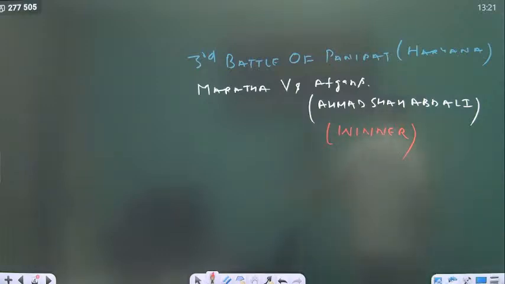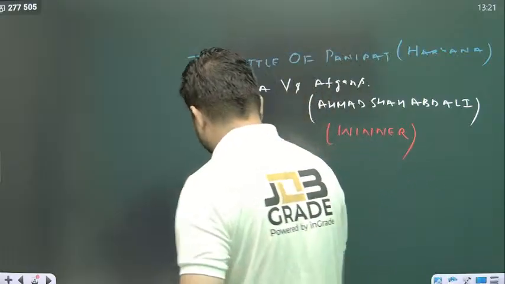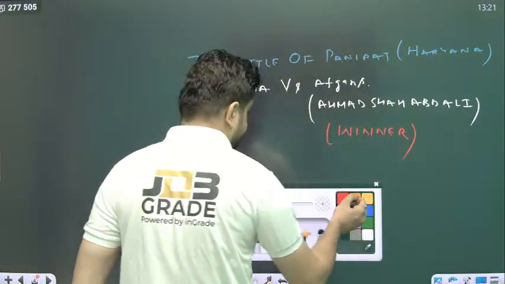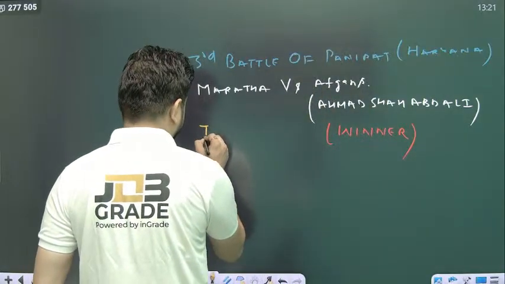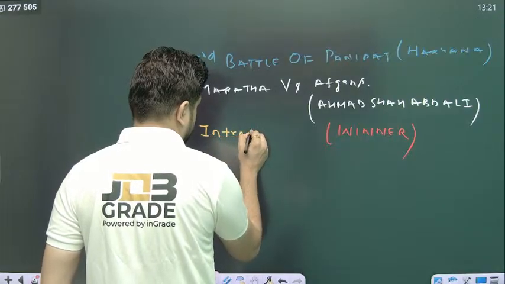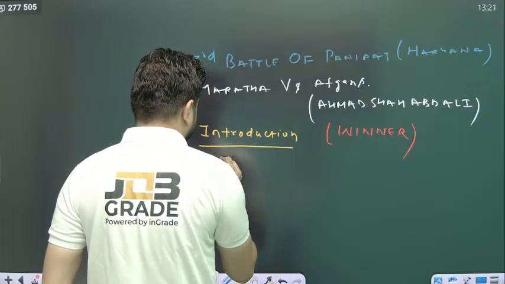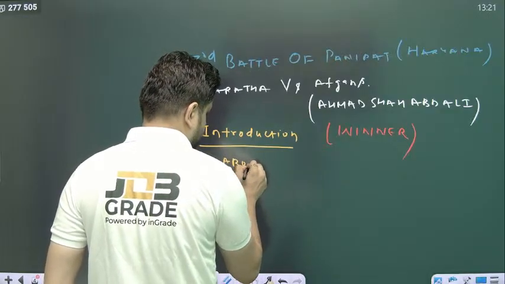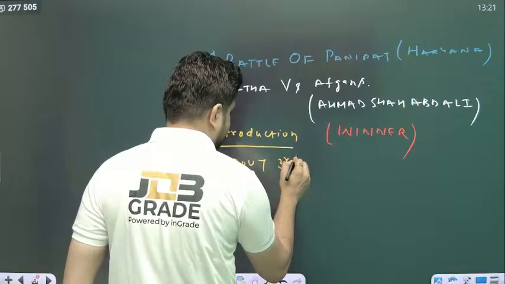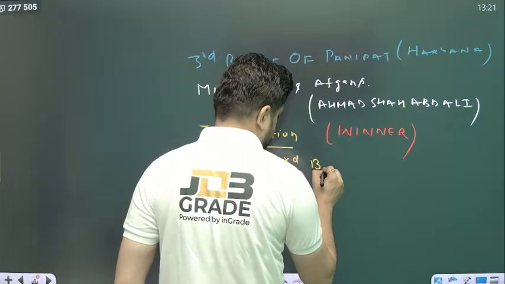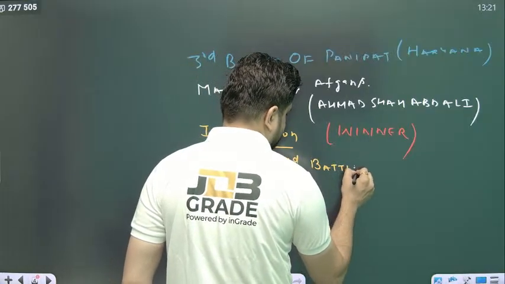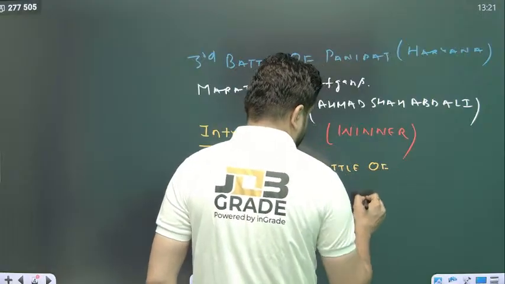So that must be clear to you. While giving the introduction of this answer, you need to write about the third battle of Panipat.